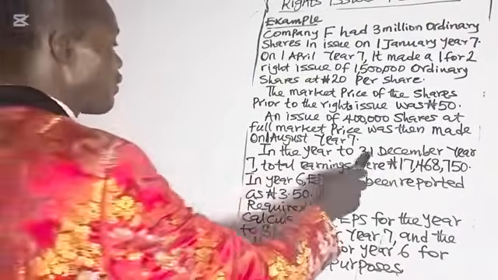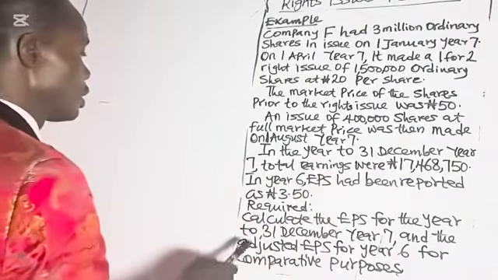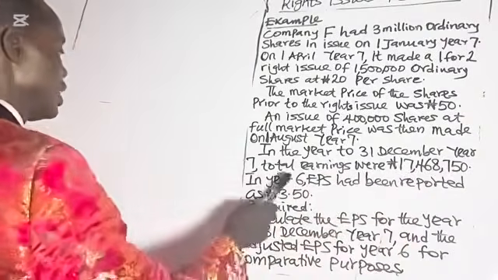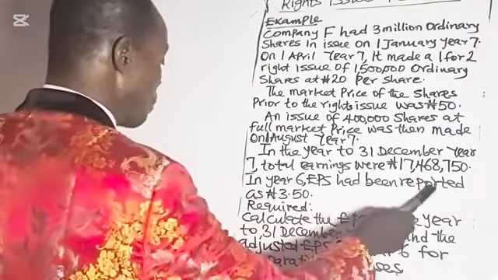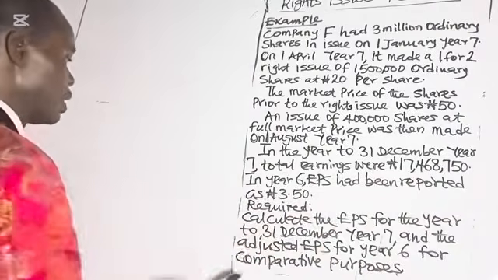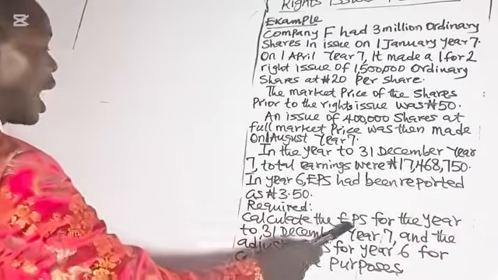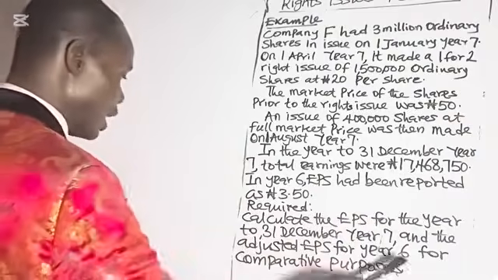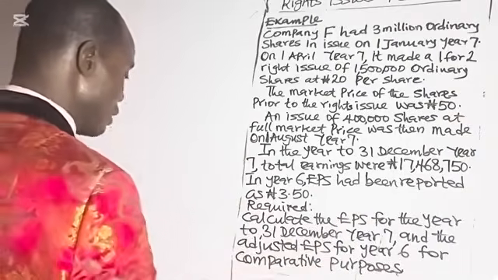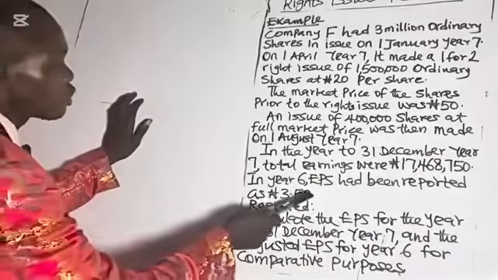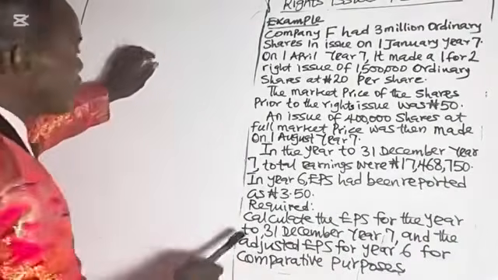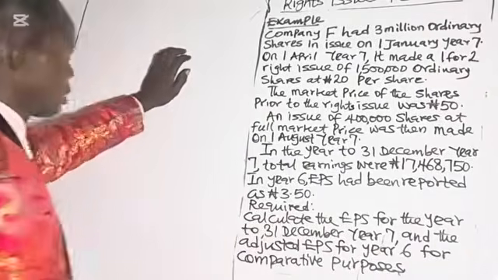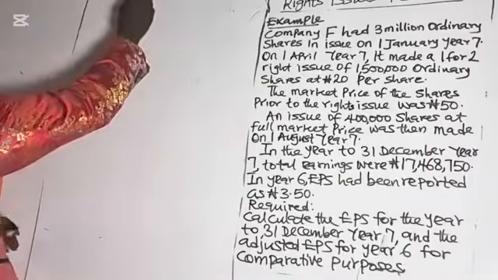In the year to 31st December year 7, total earnings were 17,468,750. In year 6, EPS had been reported as 3.50 naira. Required: calculate the earning per share for the year to December year 7 and the adjusted EPS for year 6 for comparative purposes. This question is obtained from the ICAN study text, financial reporting and strategic business reporting. Now let's have the solution to the question.